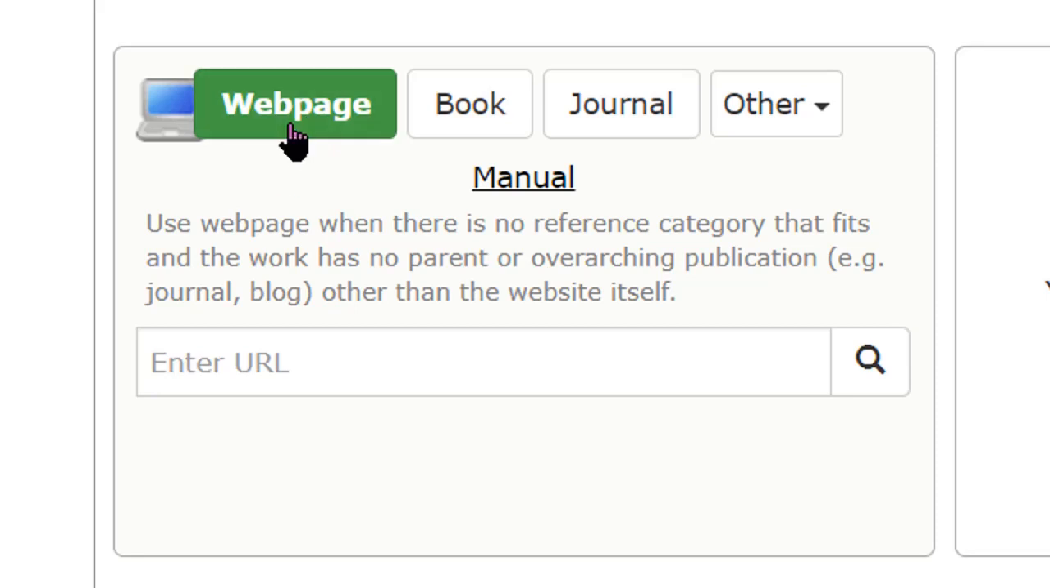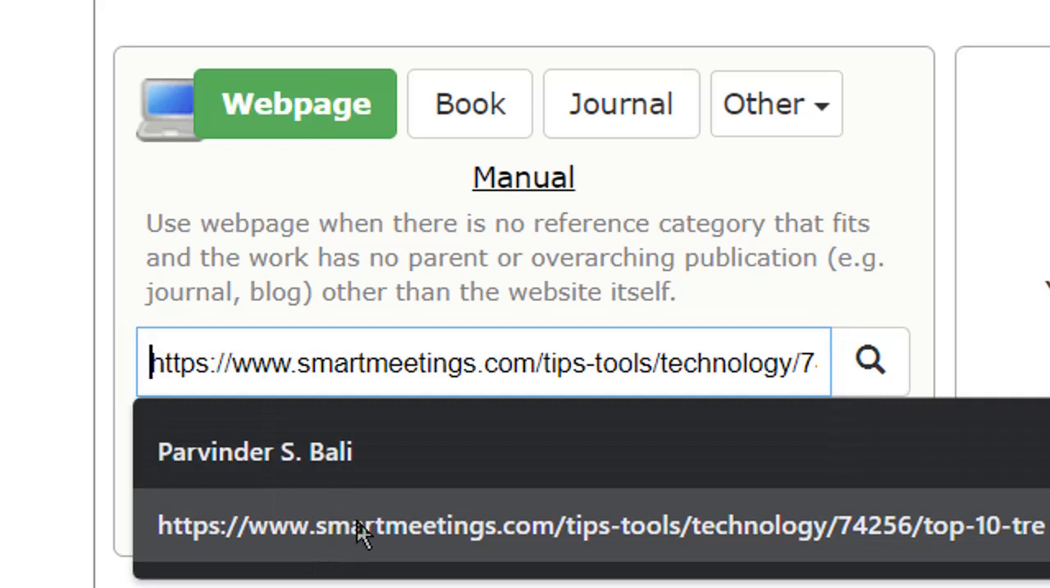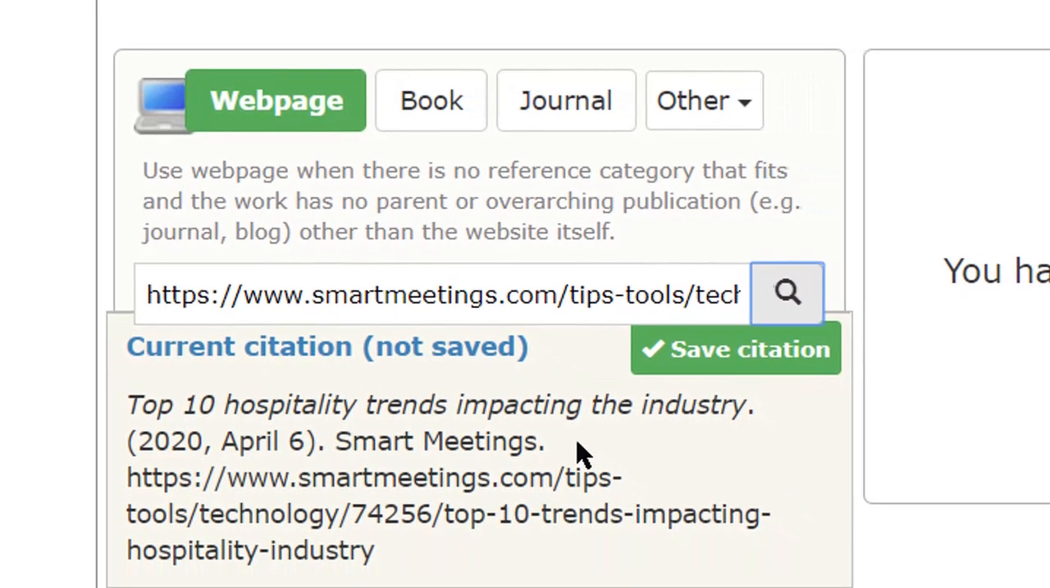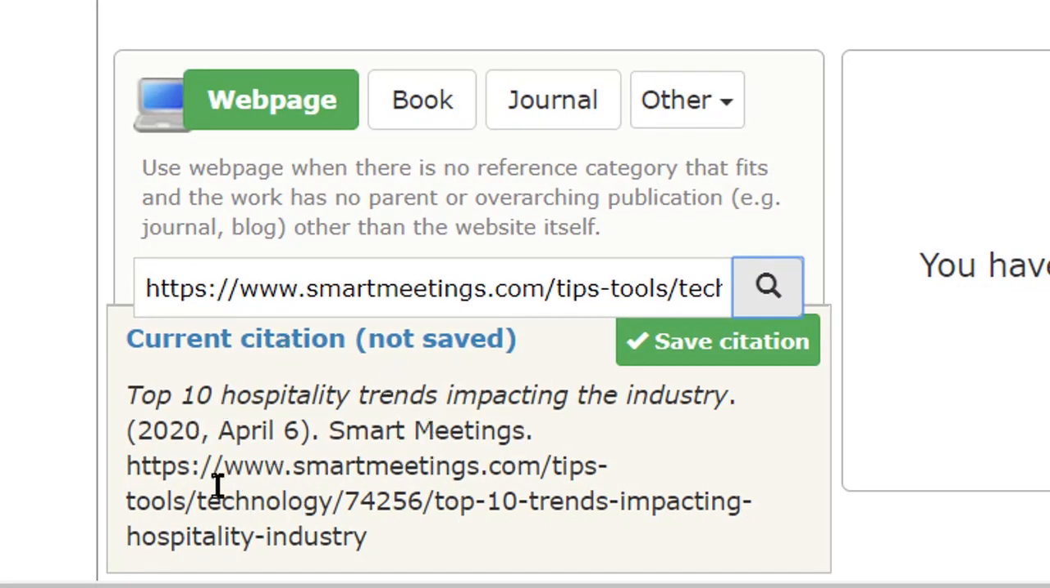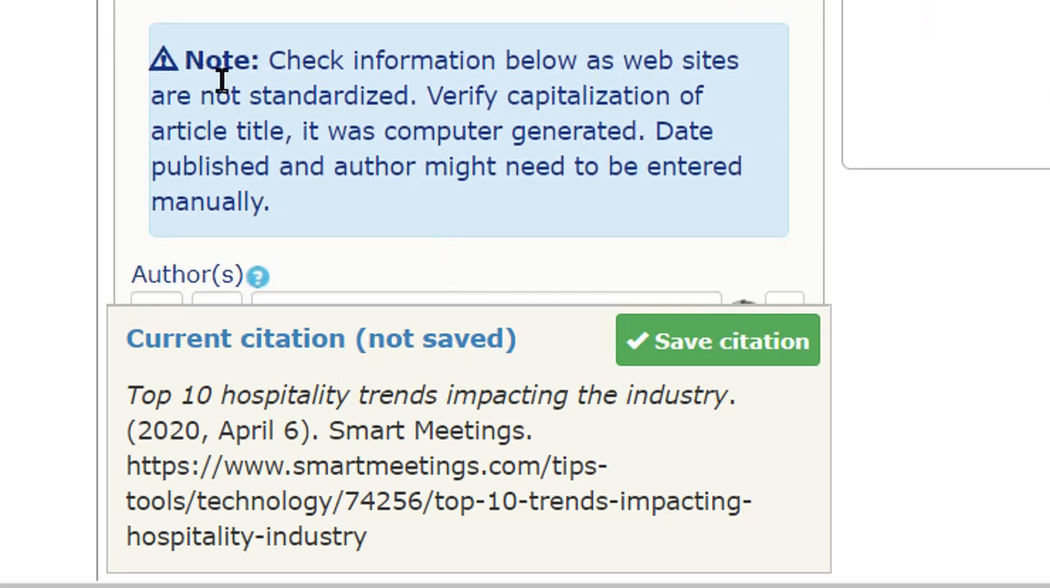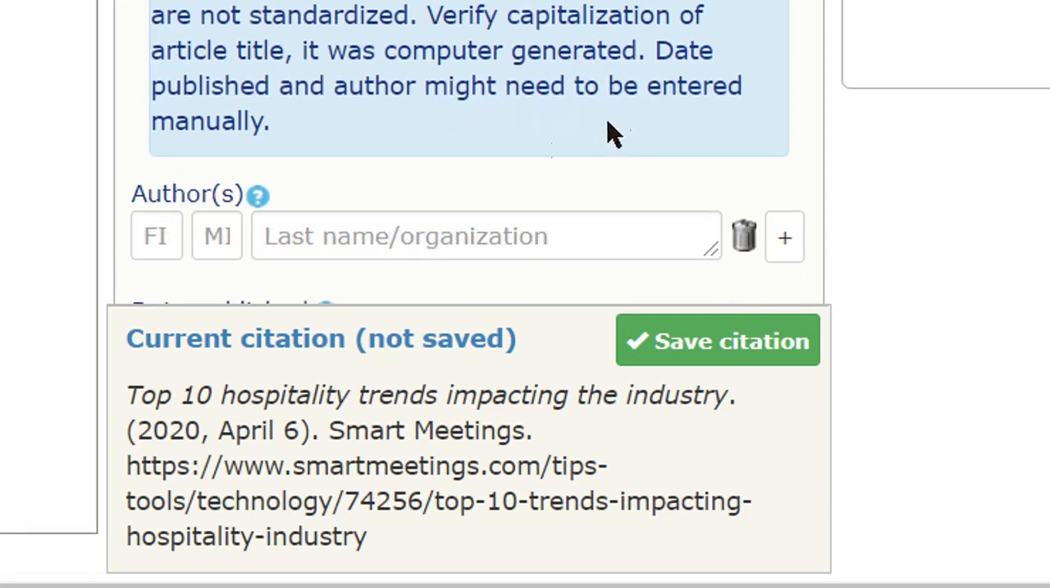For that, you have to click here, and here you have to insert the web page, smartmeeting.com tips and tools. You have to click this button. Now, the citation preview can be seen here. Moreover, you can see that the CiteFast site is showing that to check the information below, as the websites are not standardized. Verify capitalization of the article title. It was a computer generated one. Date published and author might need to be entered manually.